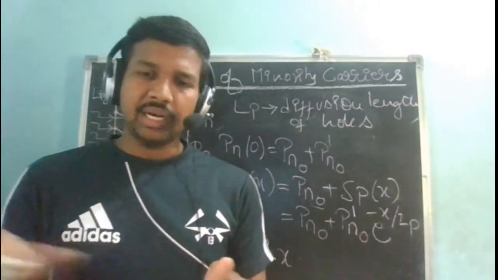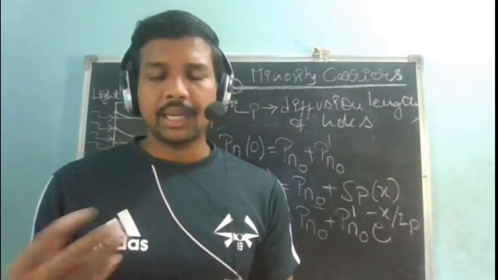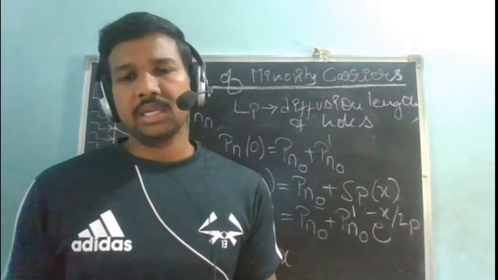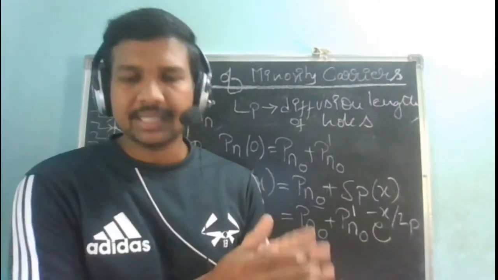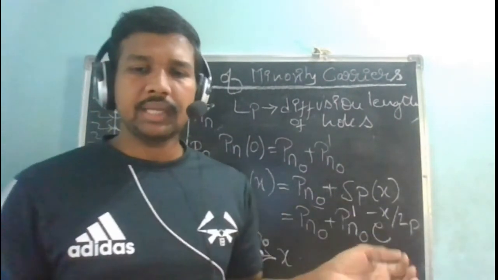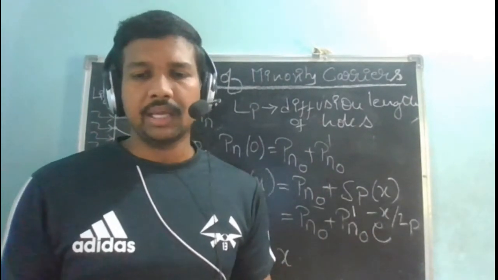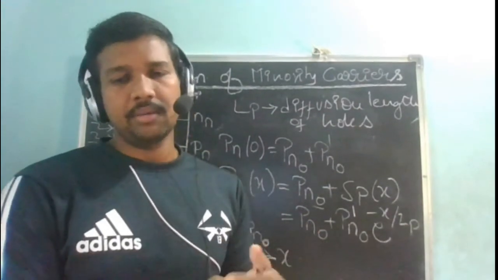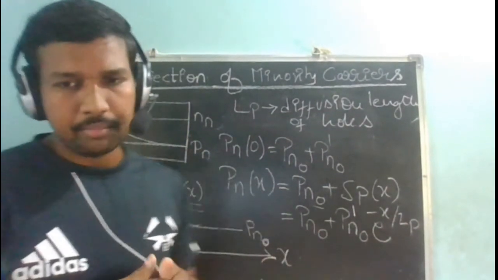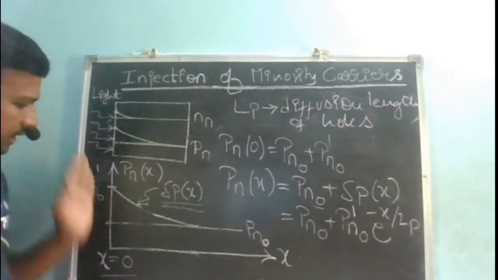If you take a length much greater than your diffusion length, what is going to happen? All your charge carriers are going to get recombined before reaching that length. But unlike that, if you take a length much less than the diffusion length, because diffusion length is the length at which your charge carriers are going to recombine or die in their lifetime, then you can say that your charge carriers are alive. They are not going to get recombined and die. Is this okay so far? This is a very important point.